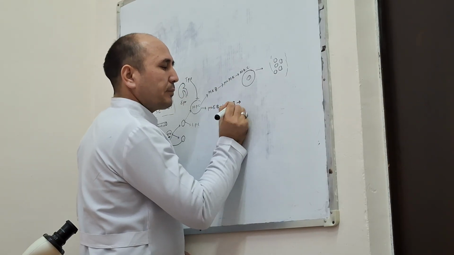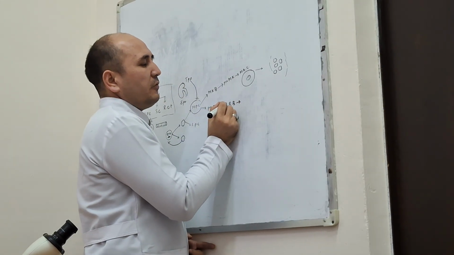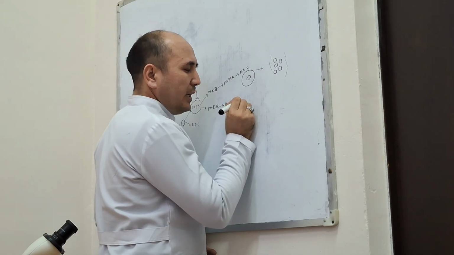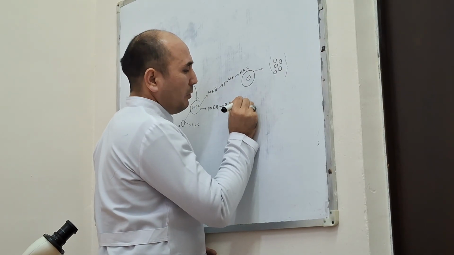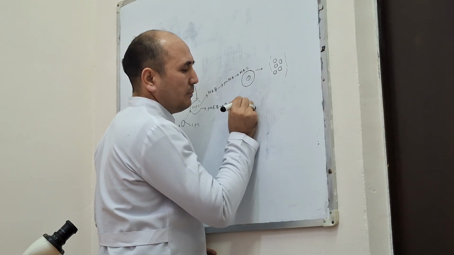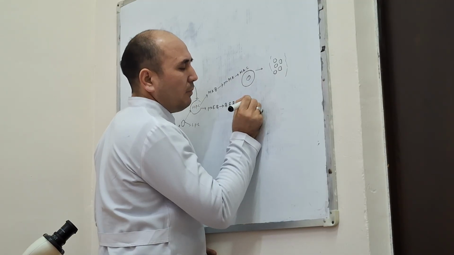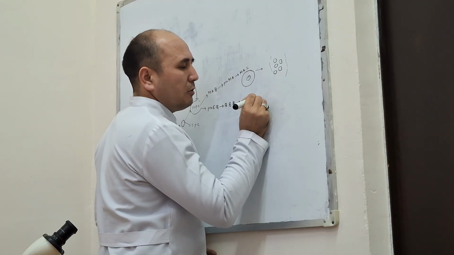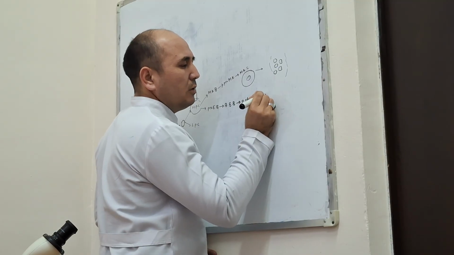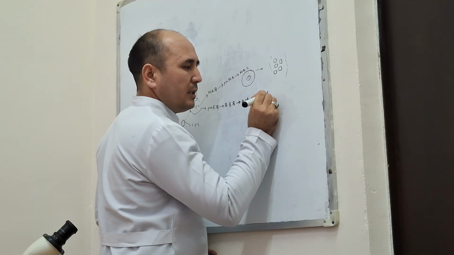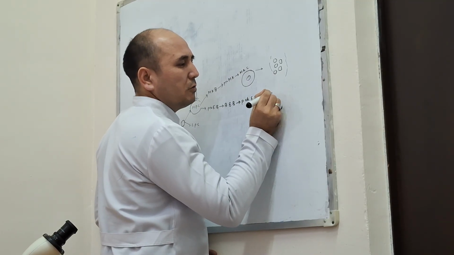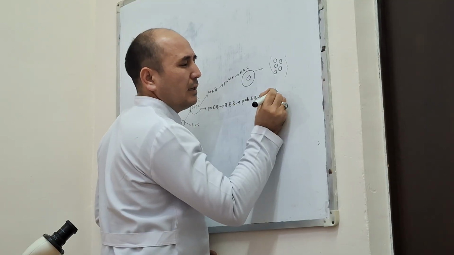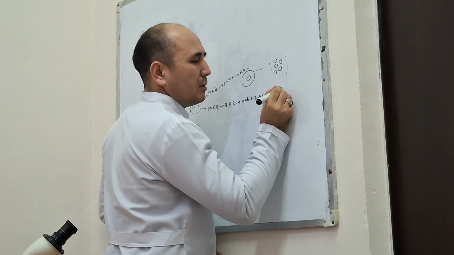The basophilic erythroblast converts to the polychromatic erythroblast, then to the orthochromatic erythroblast.